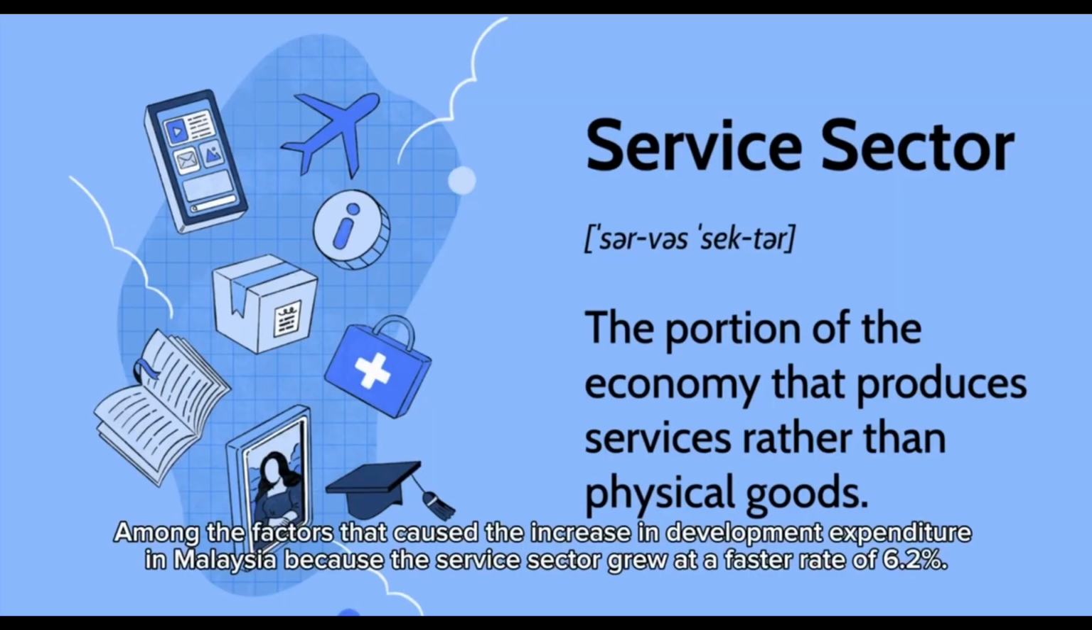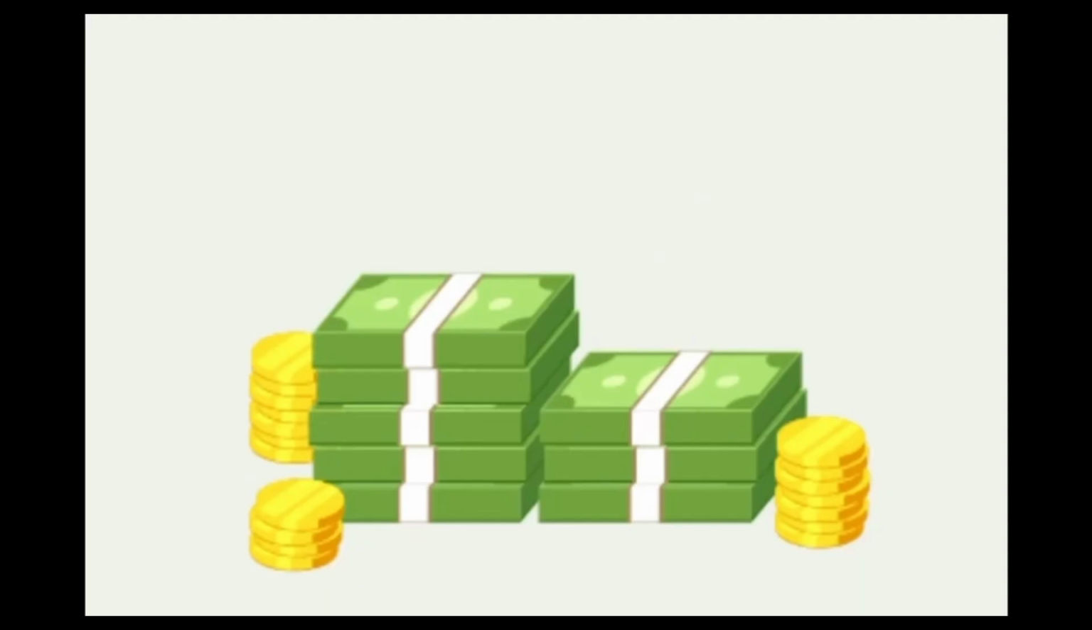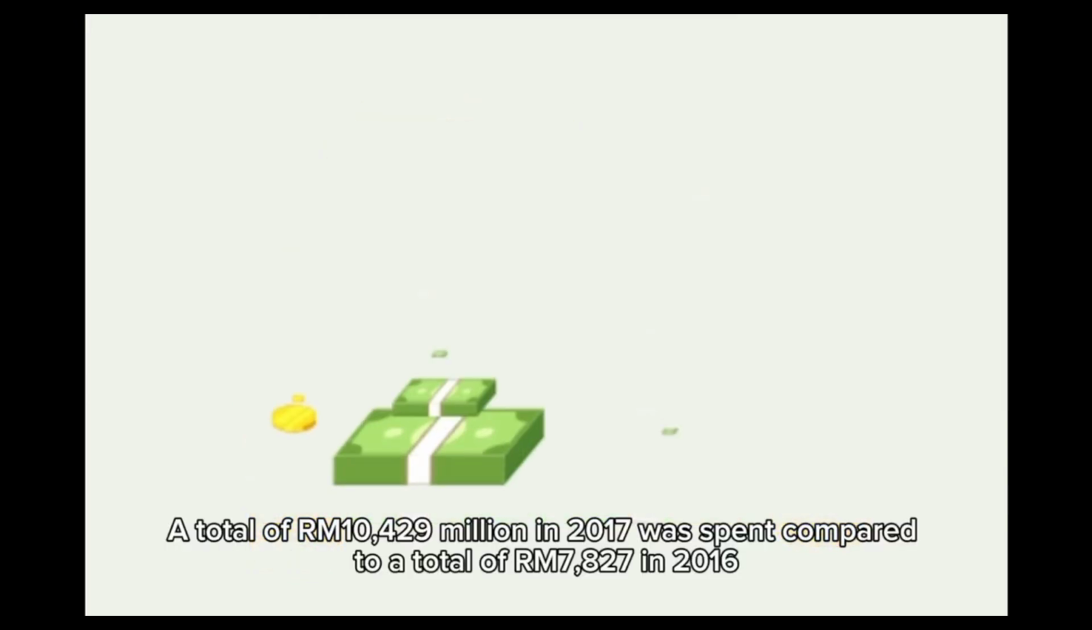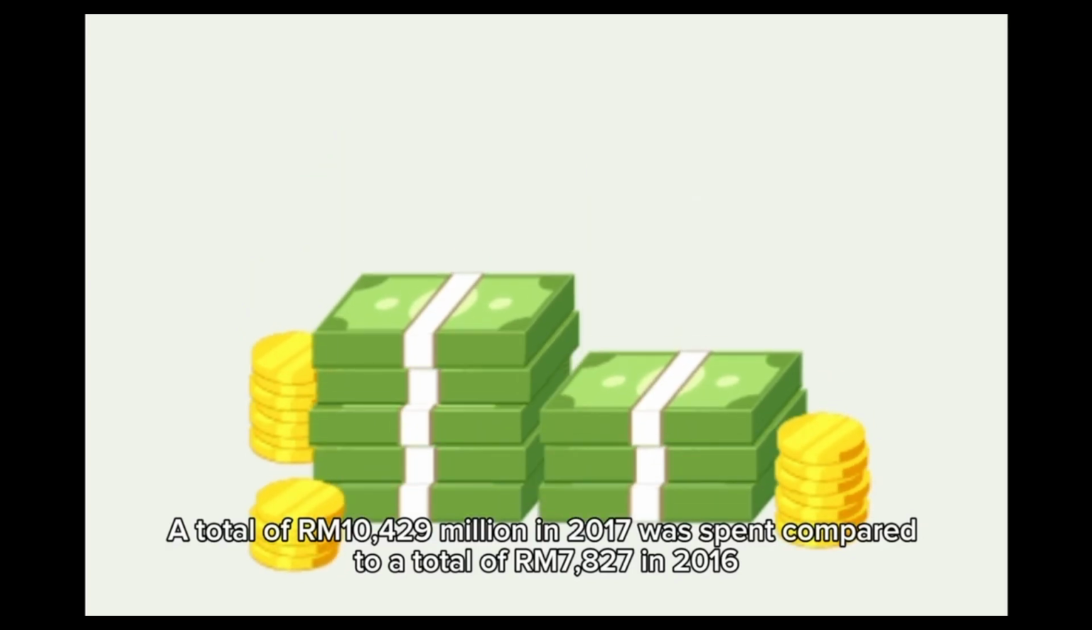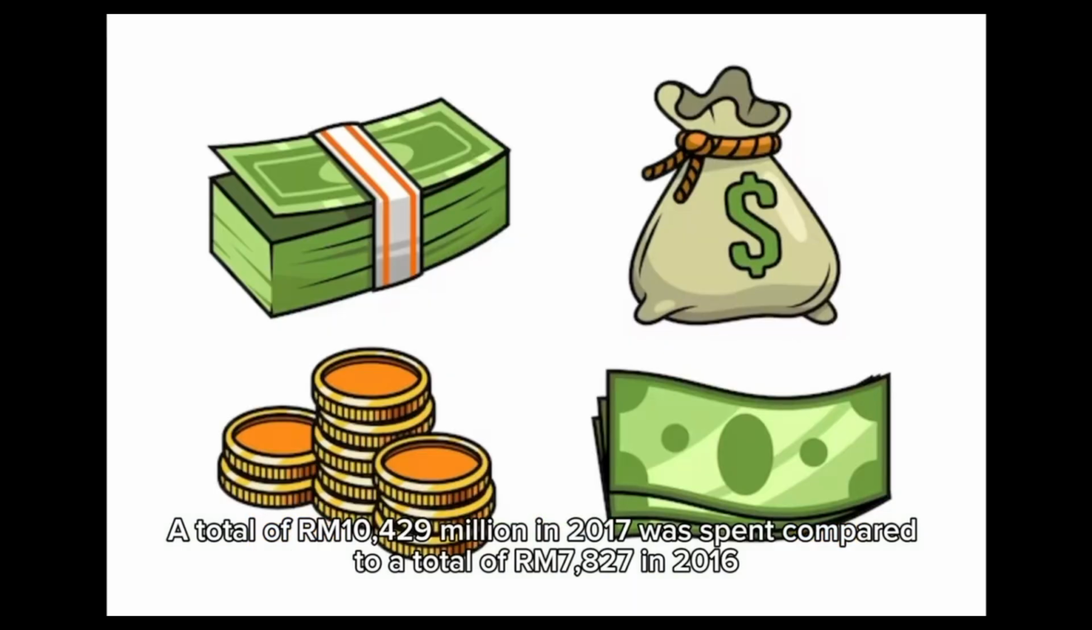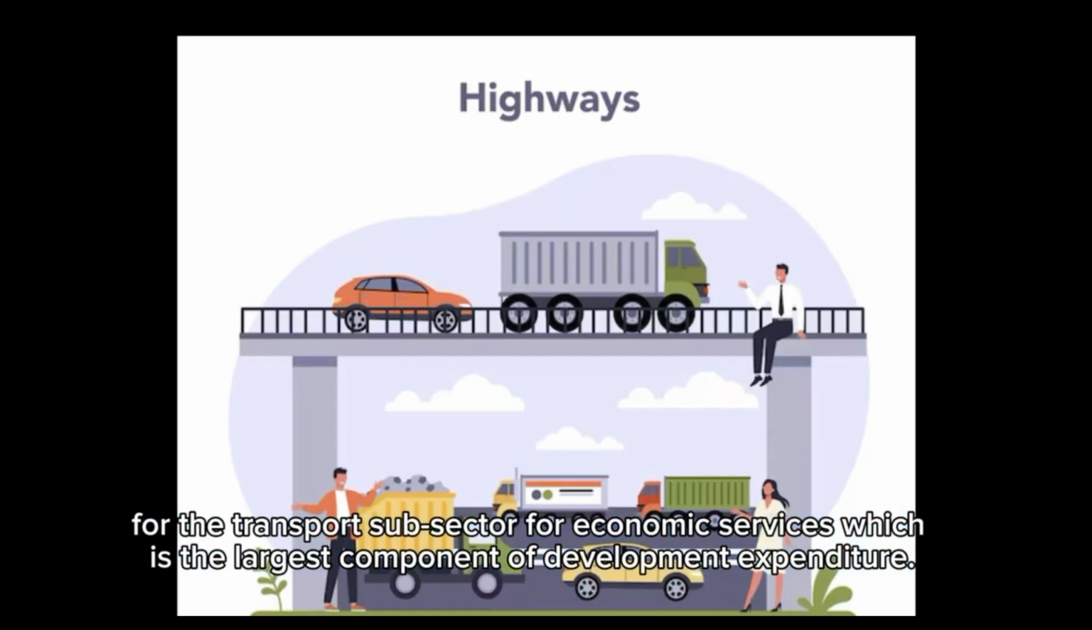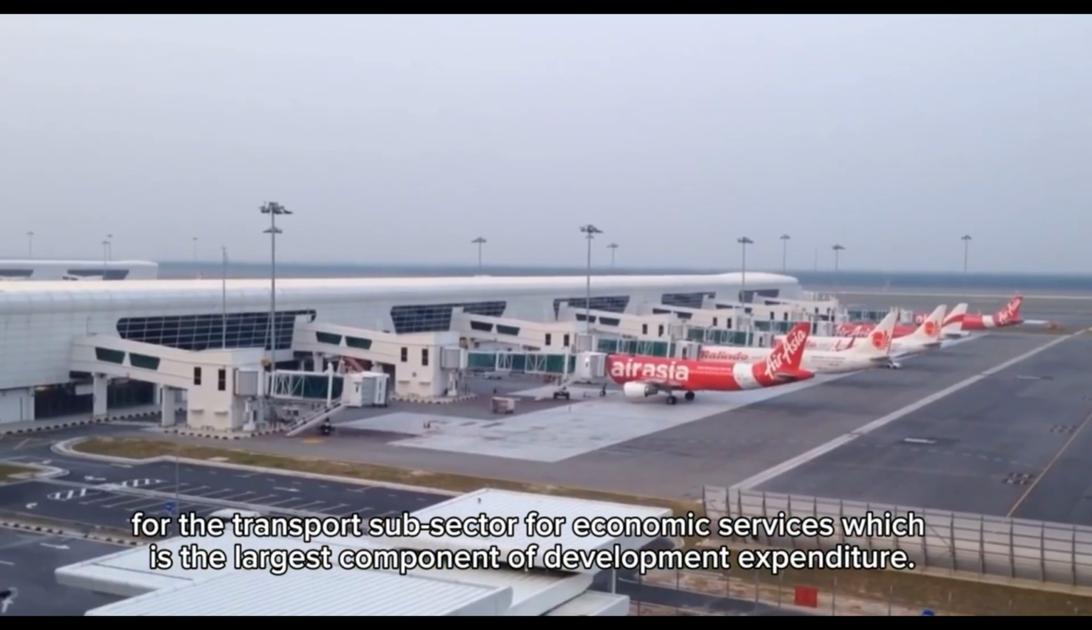Among the factors that caused the increase in development expenditure in Malaysia, because the service sector grew at a faster rate of 6.2%. A total of 10,429 million ringgit in 2017 was spent compared to a total of 7,827 ringgit in 2016 for the transport subsector for economic services, which is the largest component of development expenditure.